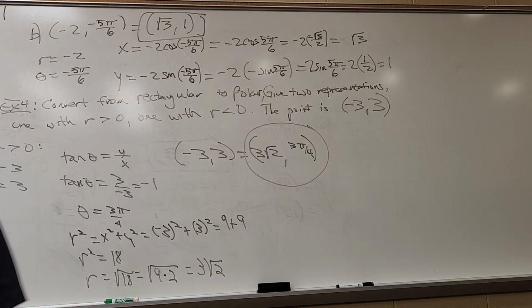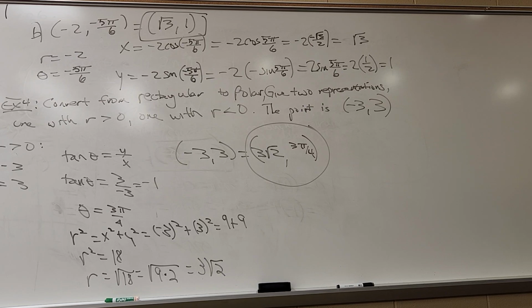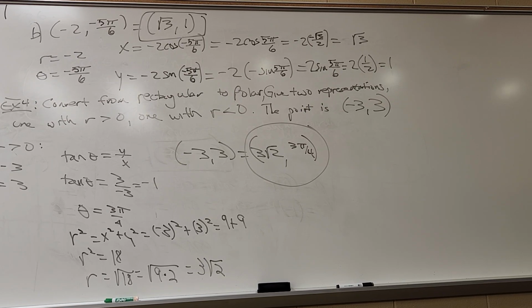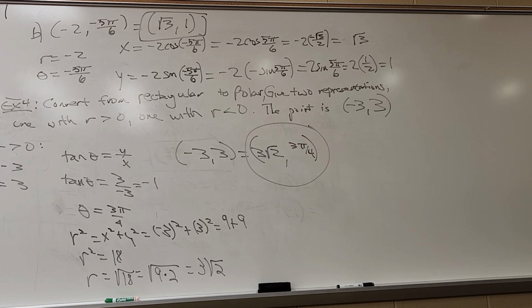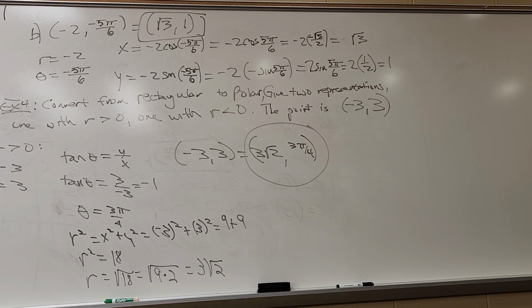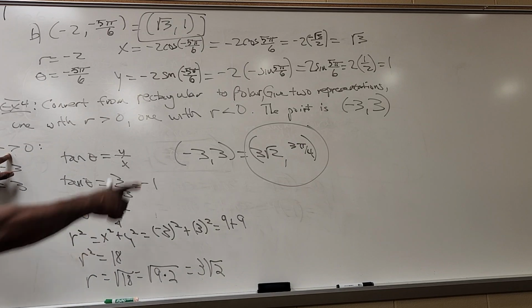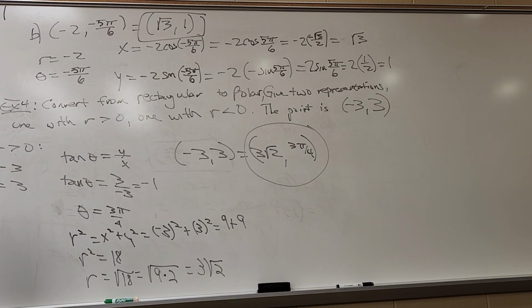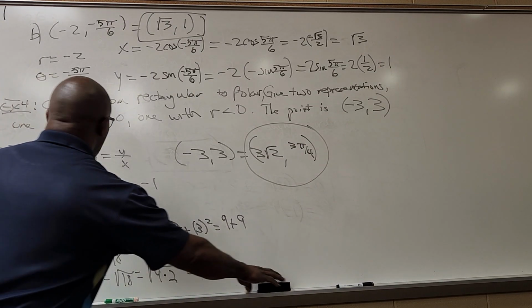We started out with a point in rectangular coordinates, negative 3, 3. And we just found out that the polar representation for that point where r is positive, we're going to do another where r is negative, but the one where r is positive would be 3 square root of 2, 3 pi over 4.